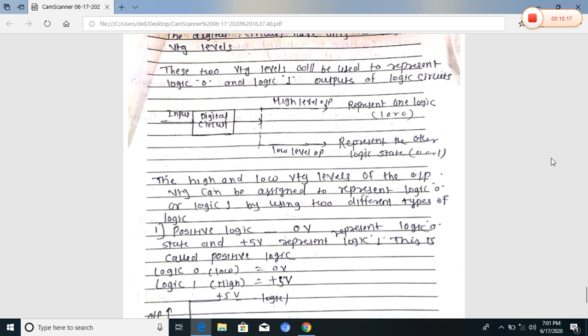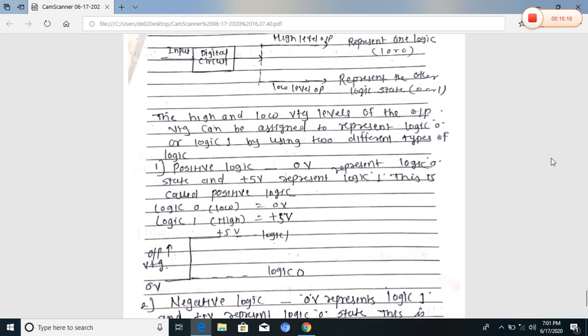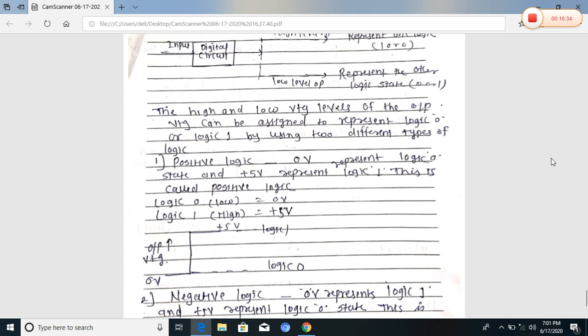The high and low voltage levels of the output voltage can be assigned to represent logic 0 or logic 1 by using two different types of logic: positive logic and negative logic.